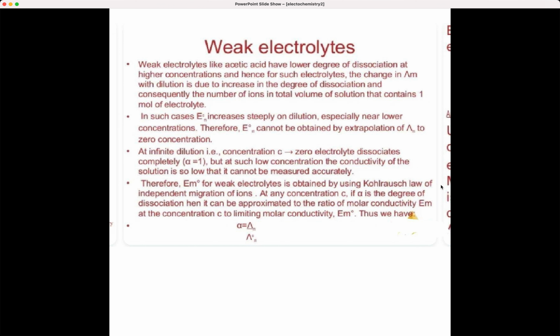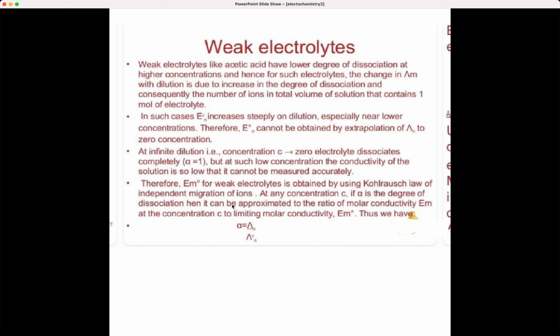At any concentration C, if alpha is the degree of dissociation, it can be approximated to the ratio of molar conductivity Λm at concentration C to limiting molar conductivity Λm0. You can see the equation here, and just remember that. That is also a very important concept in weak electrolytes.